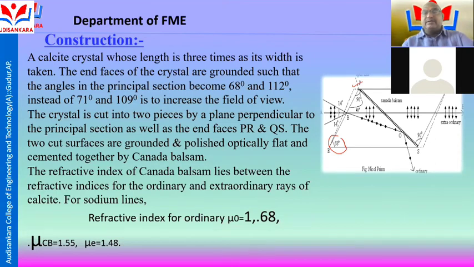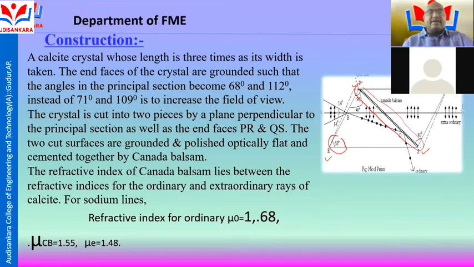This is called Q, S and R. PR and QS, the dotted lines. The two cut surfaces are ground and polished optically flat and cemented together by Canada balsam material. This is called Canada balsam material.